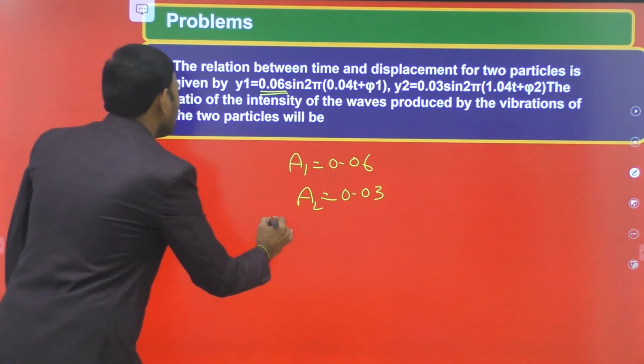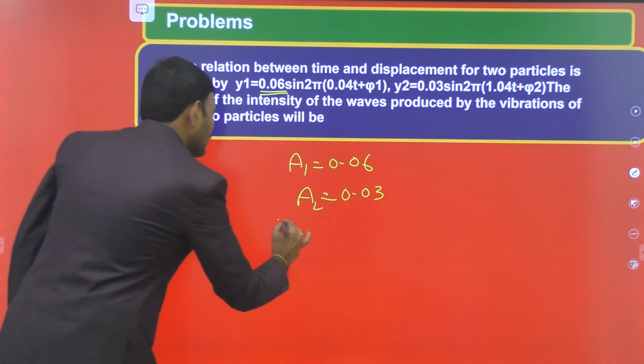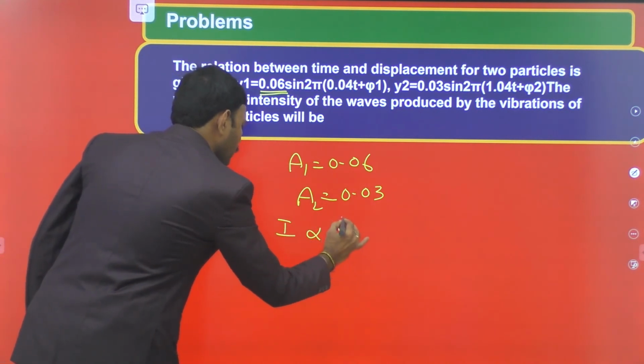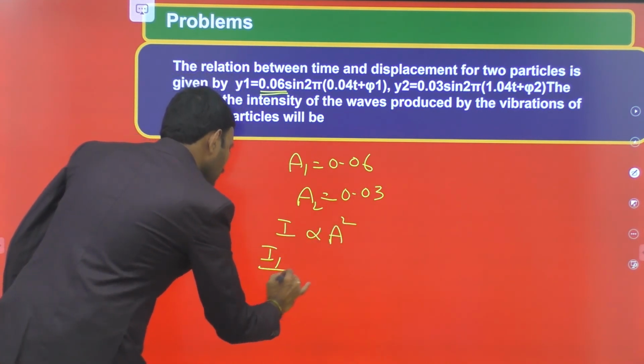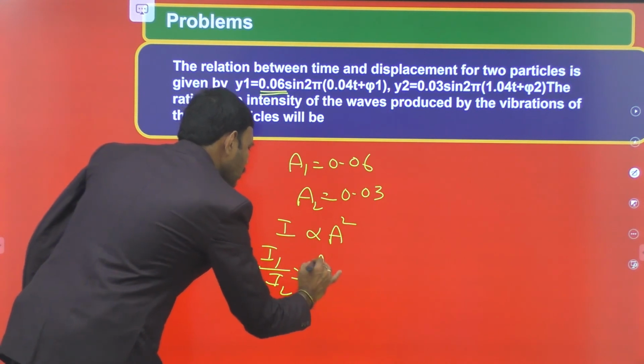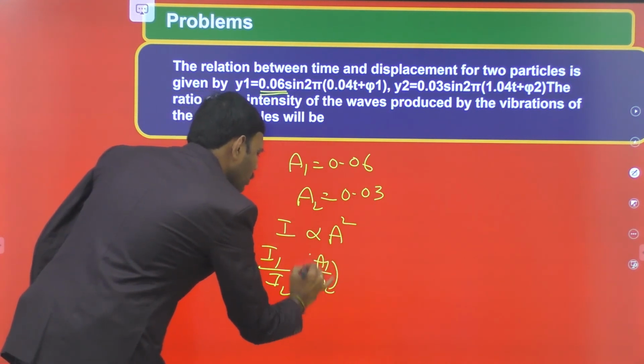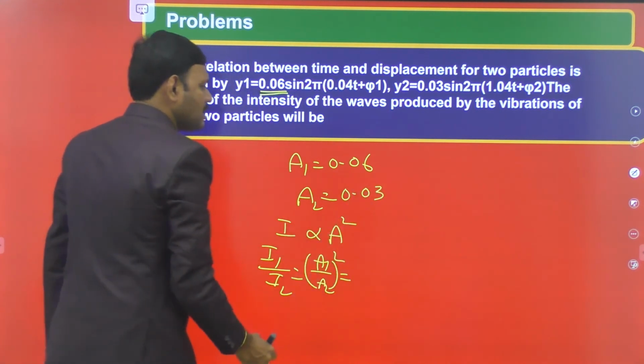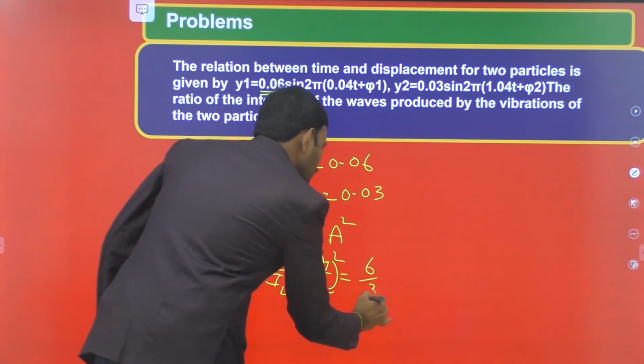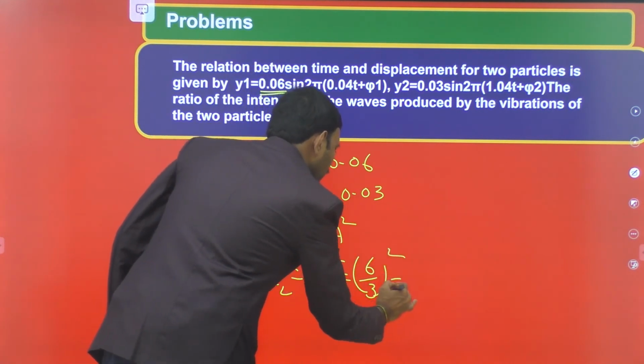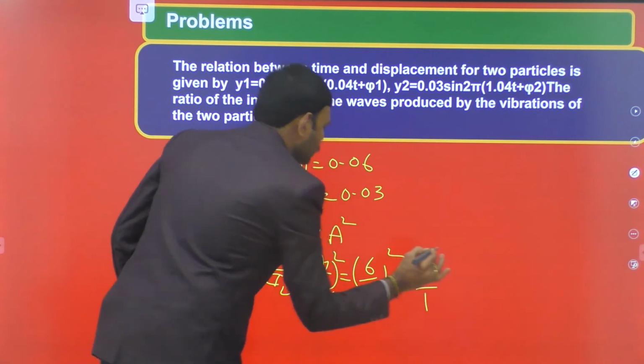Then for the ratio of intensity, we know that intensity is proportional to the square of amplitude. Therefore, I1 divided by I2 is equal to (A1 divided by A2) whole square, that is (0.06 by 0.03), that is (6 by 3) whole square, and the value is equal to 4:1.